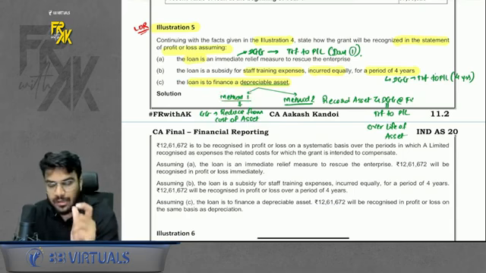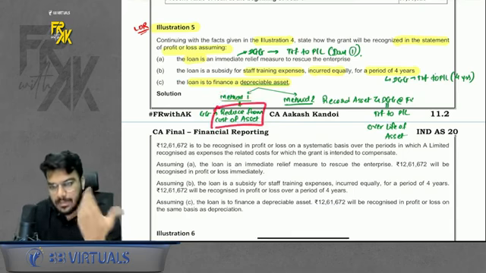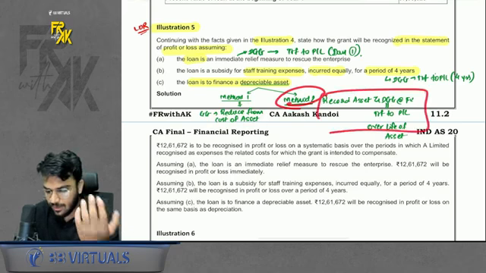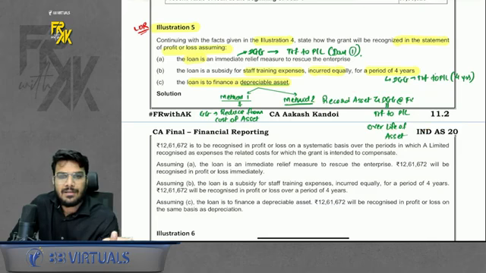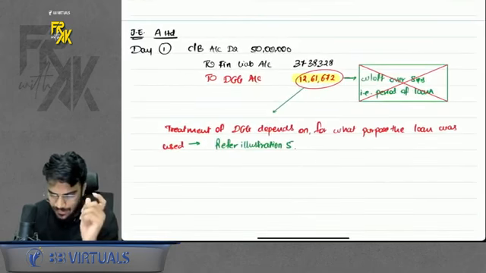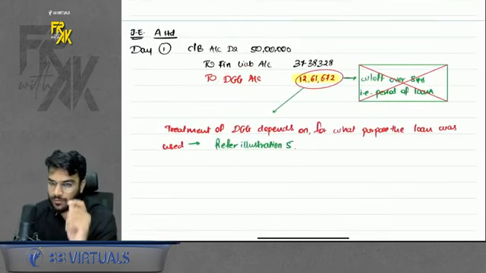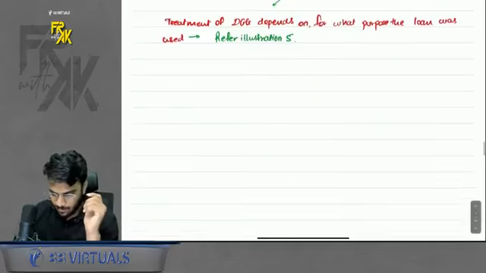First, whatever DGG is there, reduce from the cost of asset. Second, whatever DGG is there, you will book at fair value and transfer to P&L over the life of the asset. Simple. So do remember that DGG will not get transferred over the period of loan. Treatment depends on for what purpose the loan was used.